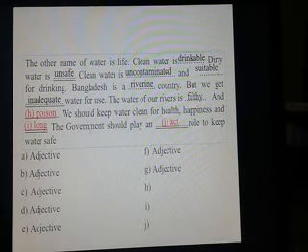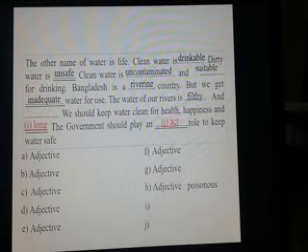And poison. This is also an adjective. Poisonous. You must transform it into adjective, poisonous. Then use poisonous in place of poison.